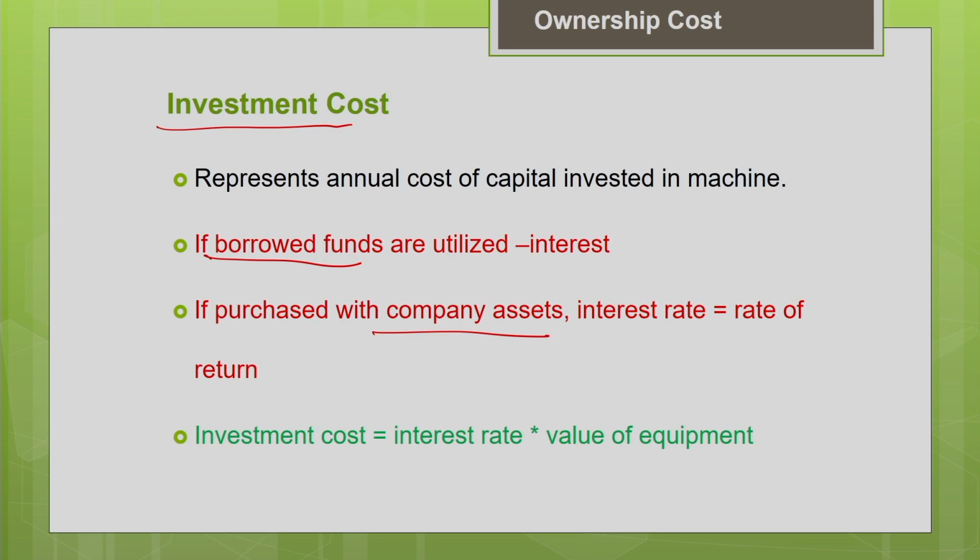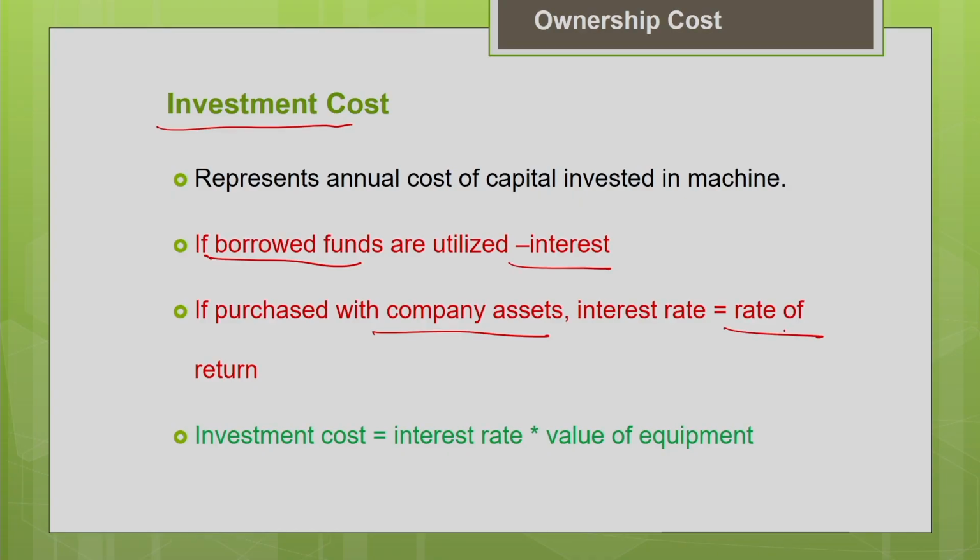Say if you are going for the borrowed funds, for example a loan, the interest rate that you pay for the loan will be considered as the cost of the interest. If you are going for the company assets, in that case also you have to take the interest rate as a rate of return. Say for example, instead of investing this money in the purchase of the machine, if you have invested this money in something else, you might have achieved some rate of return. Okay. So that rate of return should be taken as the cost of investment.